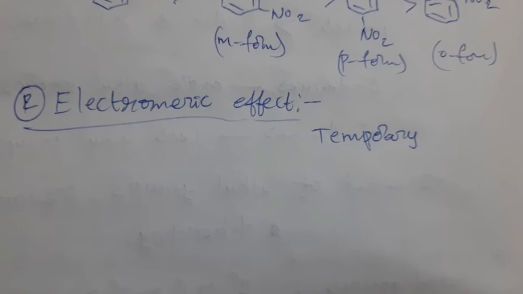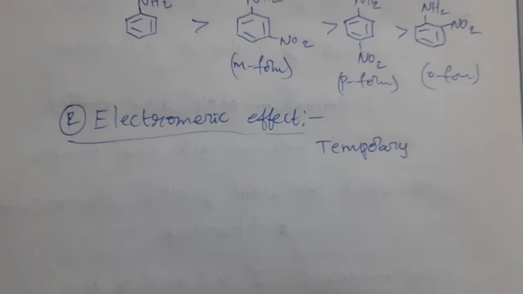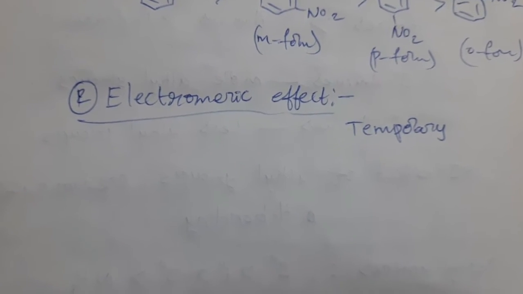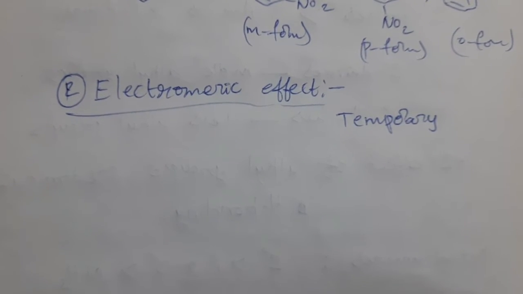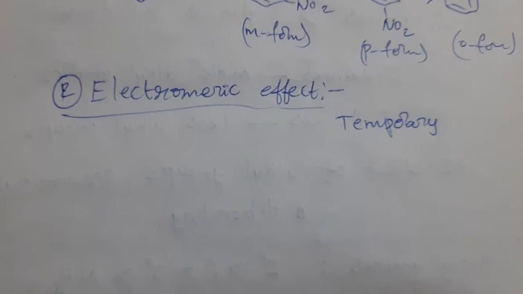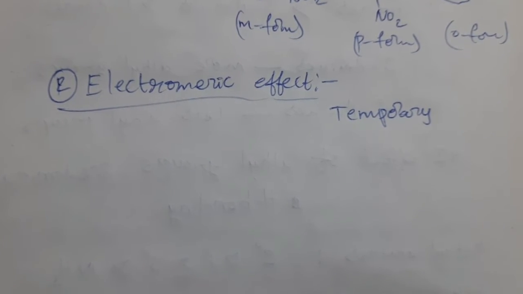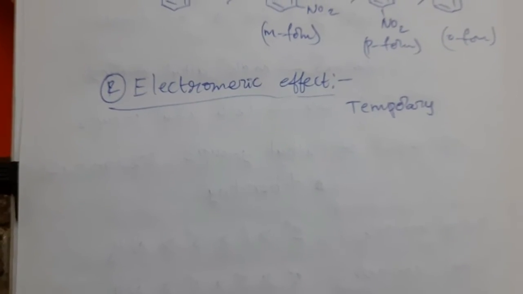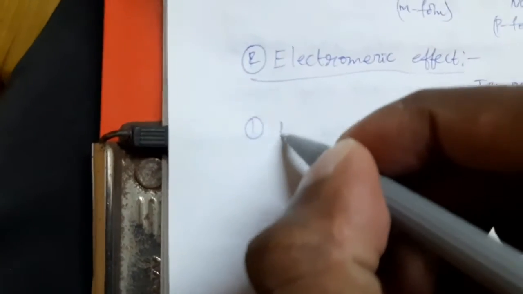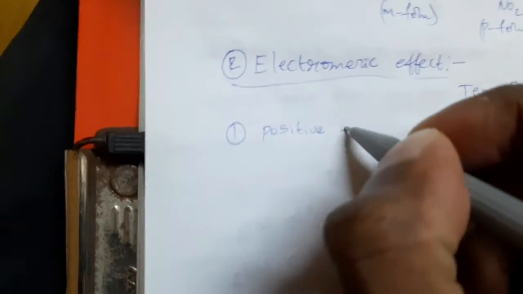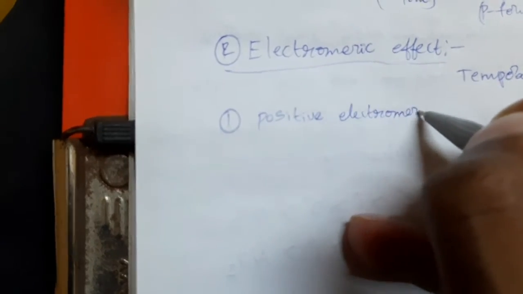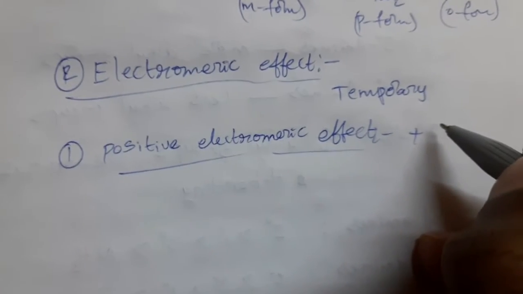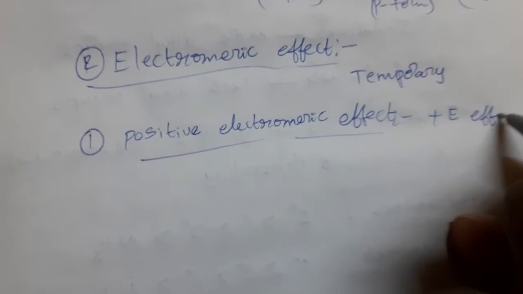In this, delocalization of pi electrons takes place. The temporary delocalization of pi electrons in presence of an attacking reagent is called electromeric effect. This electromeric effect is also of two types. One is positive electromeric effect, or simply called plus E effect.